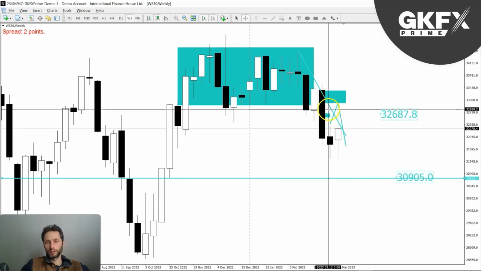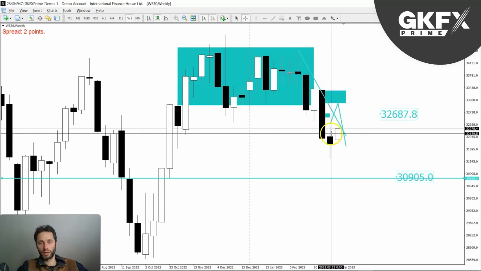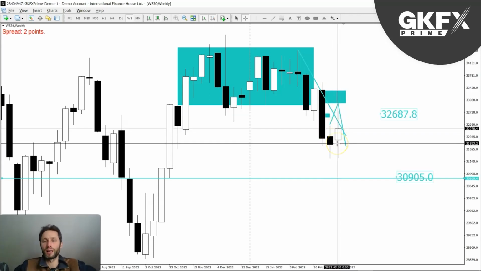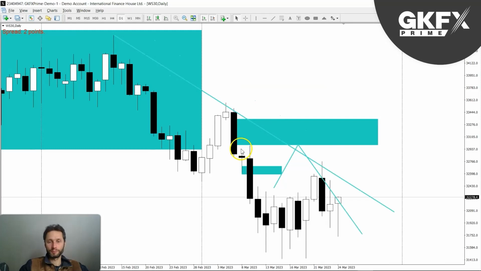And last week you could see that we did not close above the extreme high of the week before. It's kind of a neutral candle. I know it's bullish, I know it's showing a little bit more strength because it closed higher than the open price. However, it's not very significant, and because of that, I still see more weakness than strength, so to speak, in the market, or more probability for the market to move to the downside.